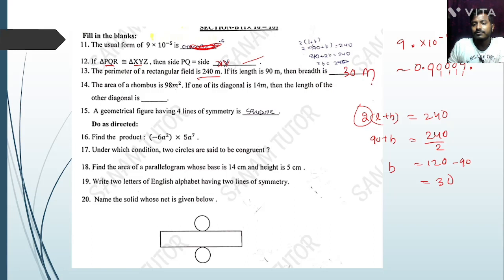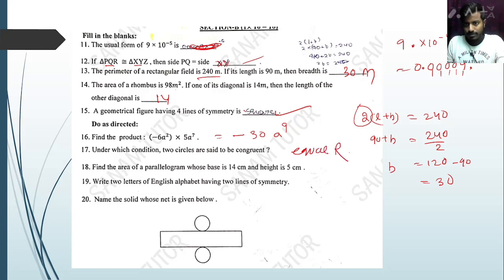The area of the rhombus is given, and the 14 question, just calculate it. The geometrical figure having 4 lines of symmetry is a square. Find the product. First multiply the signs: plus, minus, minus. 6 times 5 is 30. A to the power 2 plus 7, that is 9, because when multiplying with the same base, you add the powers. Under which condition are two circles said to be congruent? Now equal radius.